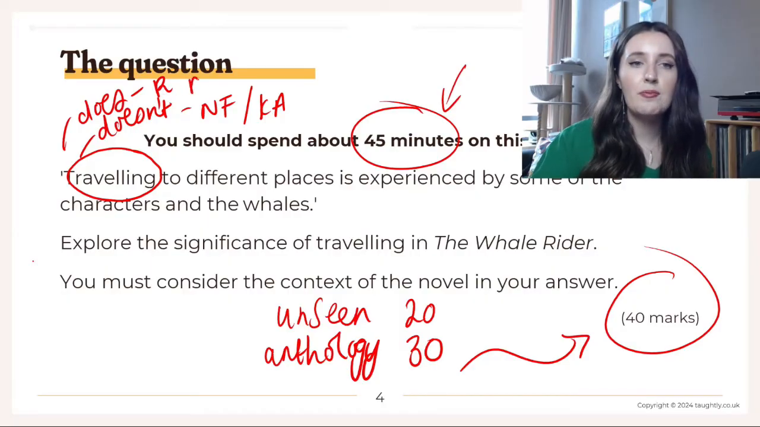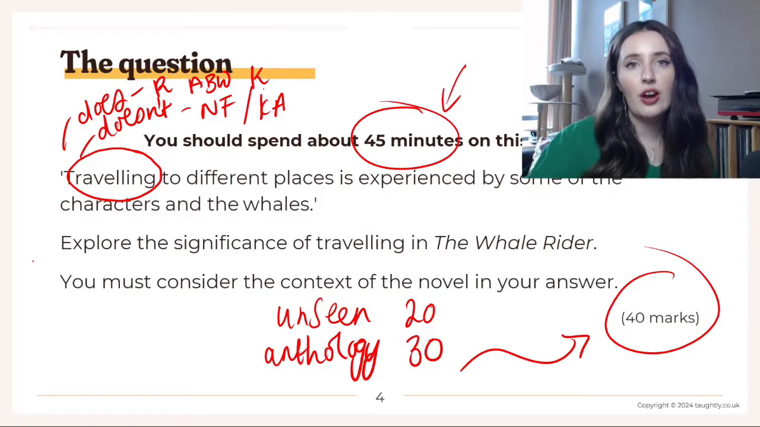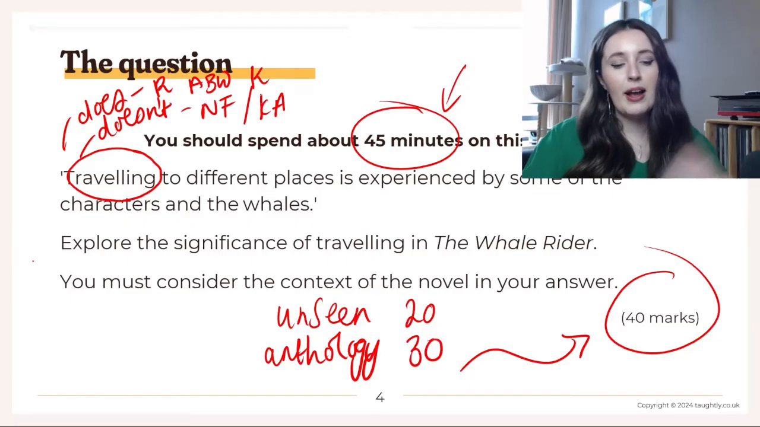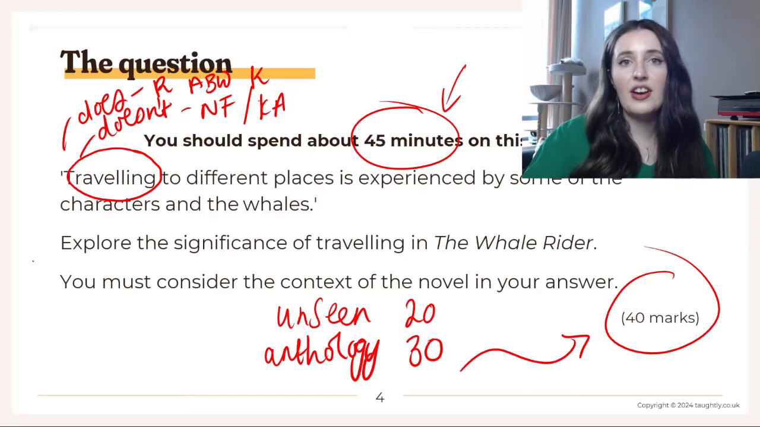We've also got the ancient bull whale, who spends most of the novel traveling across different sites. He goes to places that he visited in his youth with Pakia. And we've also got Kahu. She travels when she moves back to Whangara, and she also travels at the end when she gets on the bull whale's back and when she comes back to Whangara at the very, very end of the novel.